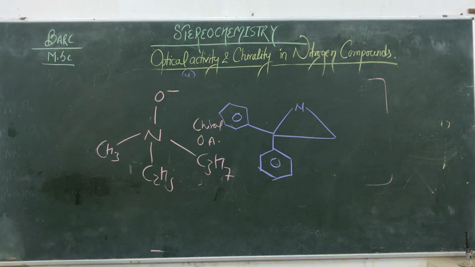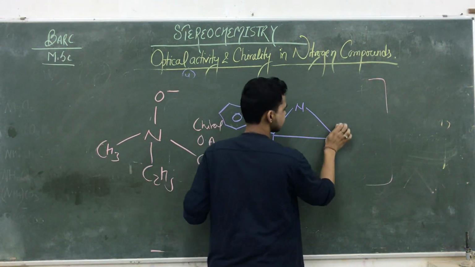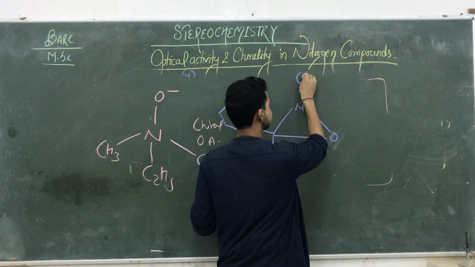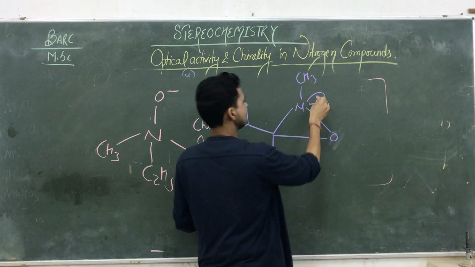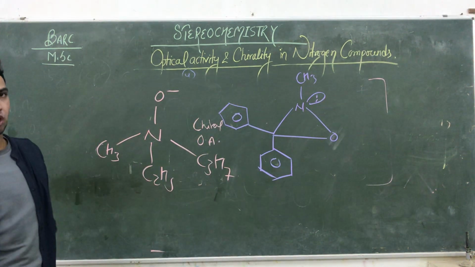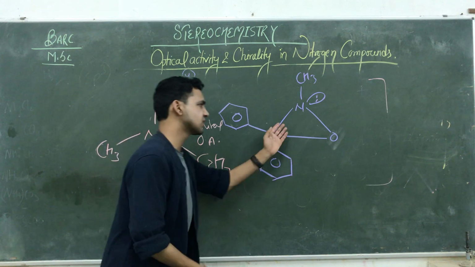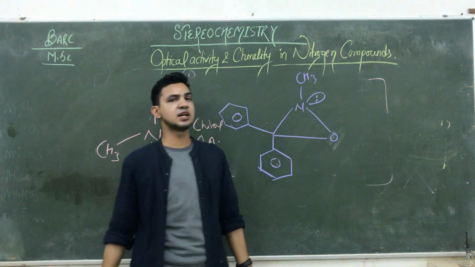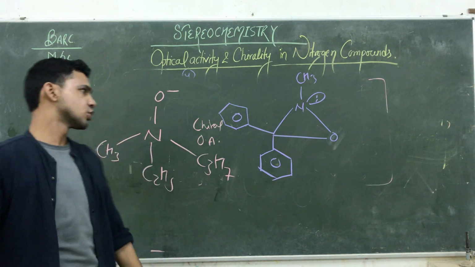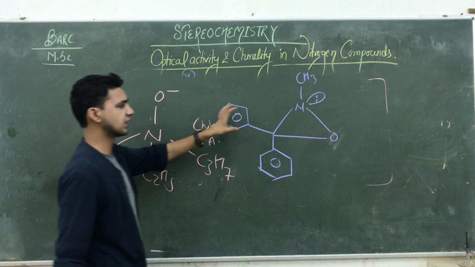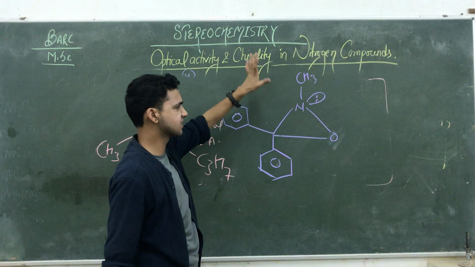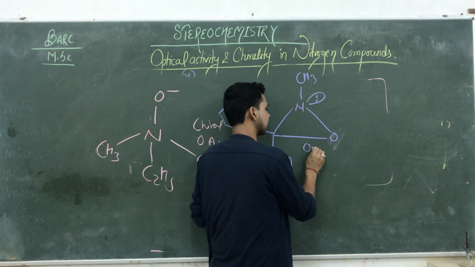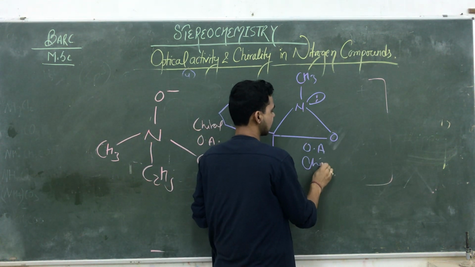This is another compound. Here nitrogen is here, and suppose you are adding some heteroatom, and this one is CH. So such a type of compound is also optically active. एक तो यहाँ angle strain का role है, दूसरा nitrogen के nearest, the adjacent atom is a heteroatom. So these factors are also preventing its optical activity as well as its chirality. So such a compound is also optically active as well as a chiral compound.